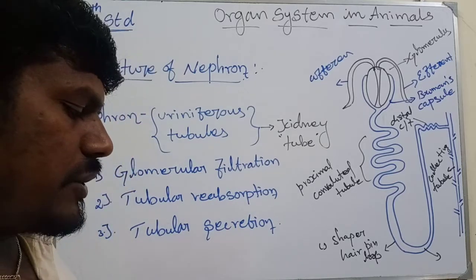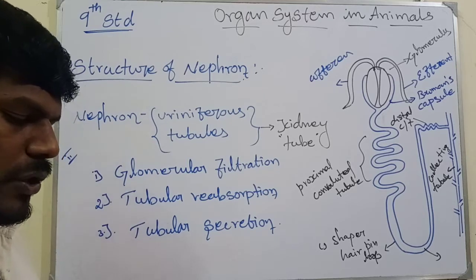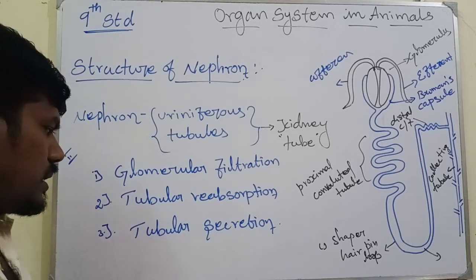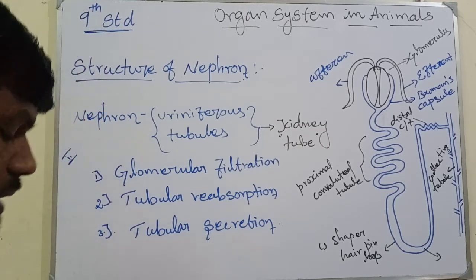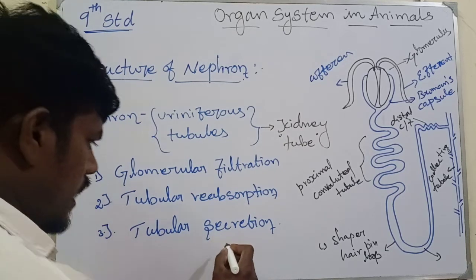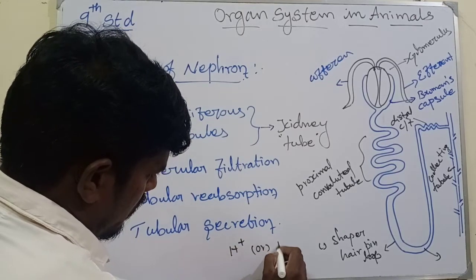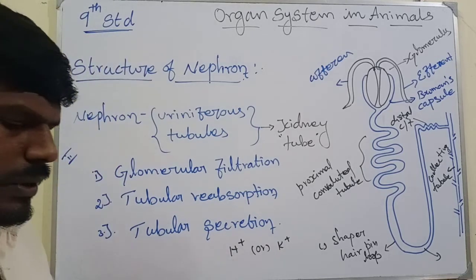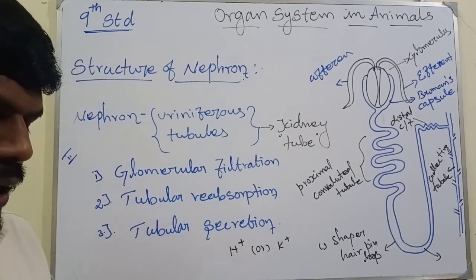And tubular secretion. Substances such as hydrogen and potassium ions are secreted into the tube. This tubular filtrate is finally known as urine. Mainly you have to know which substances are secreted, as they may ask this in an interview question. Hydrogen or potassium are secreted into the tube. This tubular filtrate is finally known as urine, which is hypertonic in man.